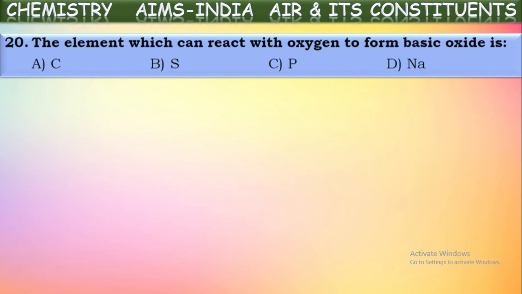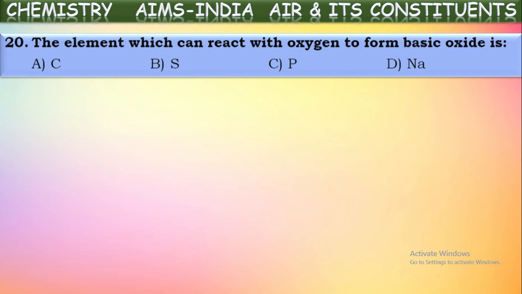For example, if you see carbon, what will it form? On burning in the presence of oxygen, it forms carbon dioxide, which is an acidic oxide. Sulfur and phosphorus also, in the same way, form sulfur dioxide and phosphorus pentoxide respectively, which are acidic gases because they form acids on dissolving in water. Okay.